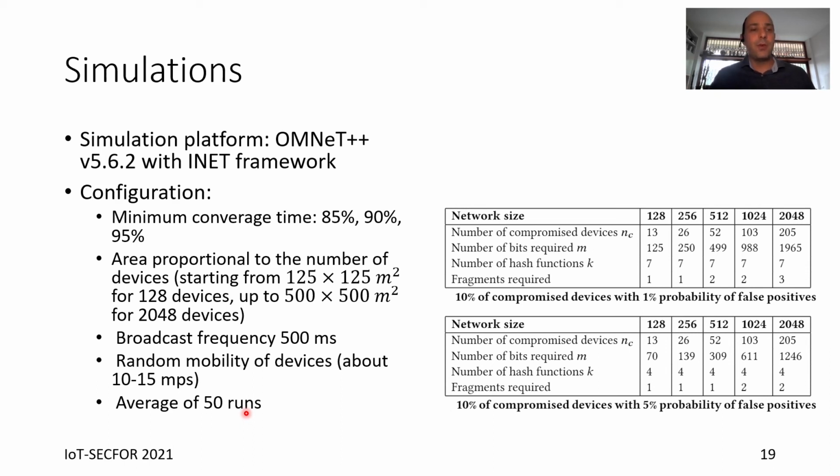We changed the area, we changed the characteristics of movements, we changed the number of compromised devices, and from that we also estimated the number of bits that should be used for the Bloom filter.